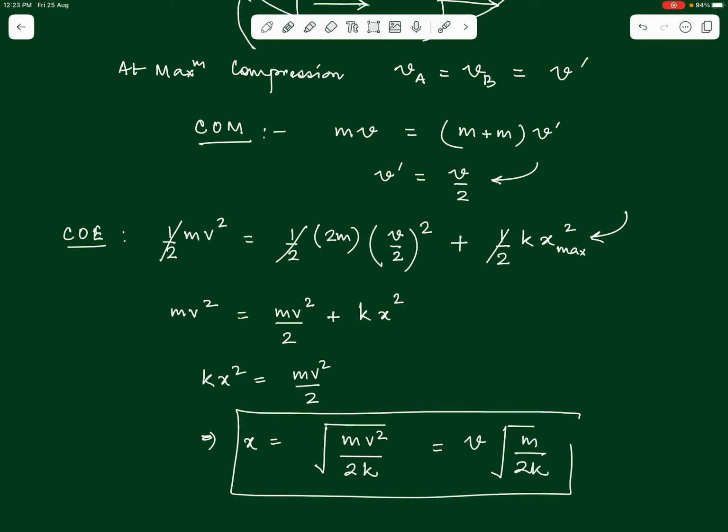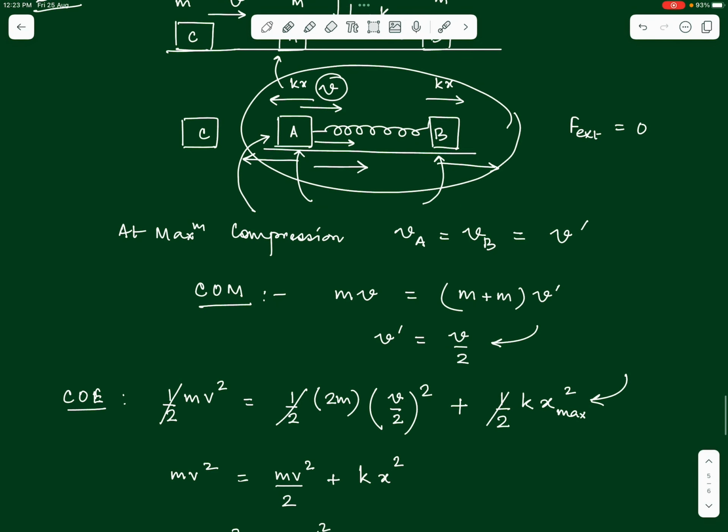So see how we are connecting things together. We first used the results of elastic collision and then used further mechanics, conservation of momentum, conservation of energy, to deal with complex multiple conceptual questions.